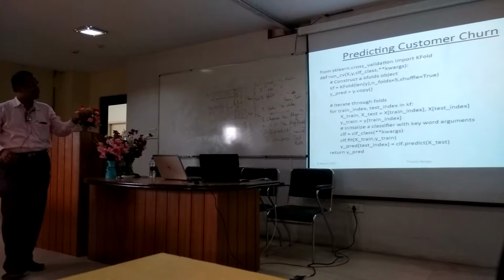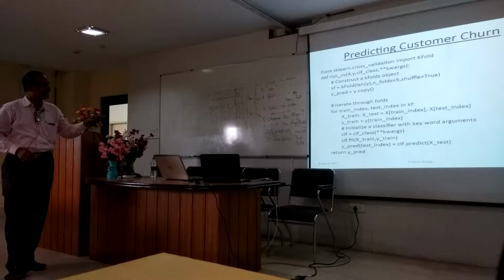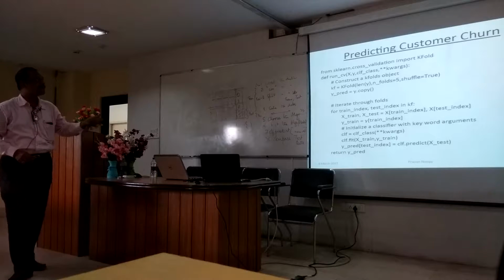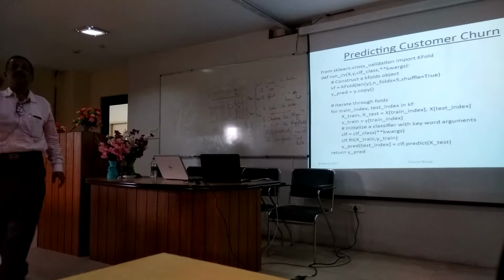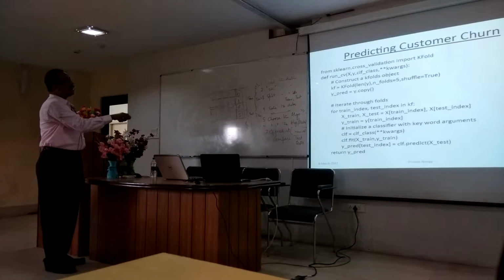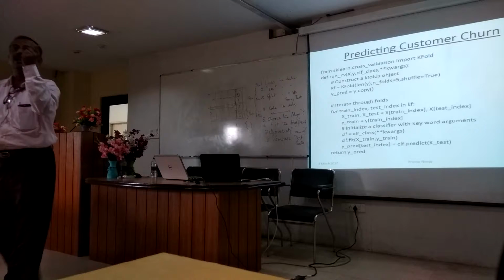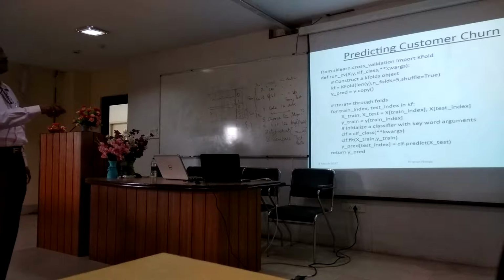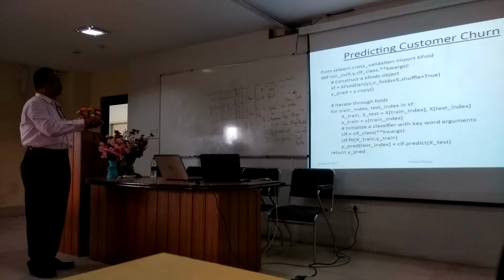Cross-validation with k-fold. Here they have written a function. Please listen to me. This is the name of the function, with the x data, y data, and the CLF class, that means what model, and args is equivalent to whatever arguments you are giving after that.